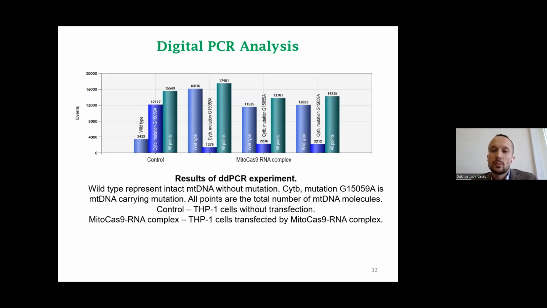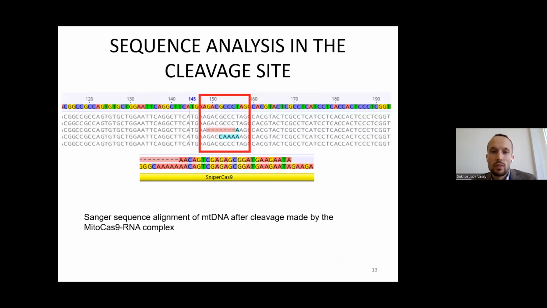Then, with digital PCR analysis, we found that our system can cleave up to 92% of mitochondrial DNA carrying the mutation, and the heteroplasmy level of this mutation was reduced to 3.7% from 68%. Moreover, we found that some double-strand breaks were repaired by the mechanism of microhomology-mediated end joining.